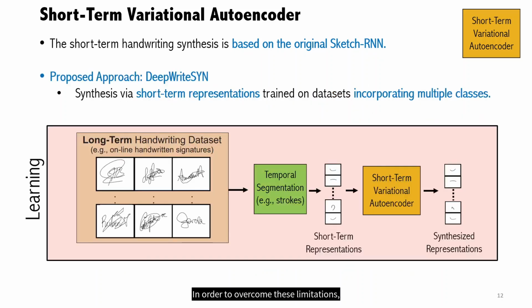In order to overcome these limitations, DeepWriteSYN is based on the synthesis via short-term representations trained on datasets incorporating multiple classes. Therefore, a single model is developed, which is flexible enough to generate realistic handwriting variations of a given handwritten structure within a given population or a given subject.